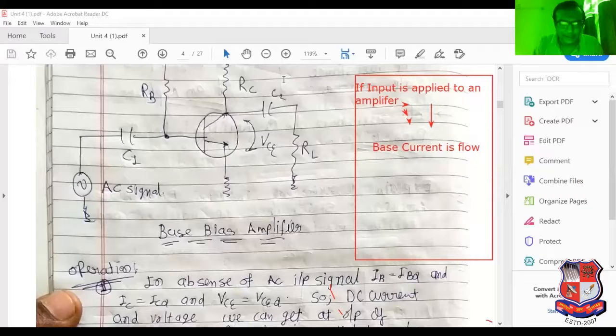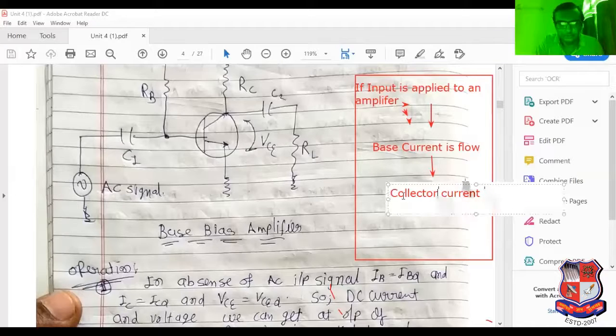If base current flows, then collector current flows, IC equals beta times IB.